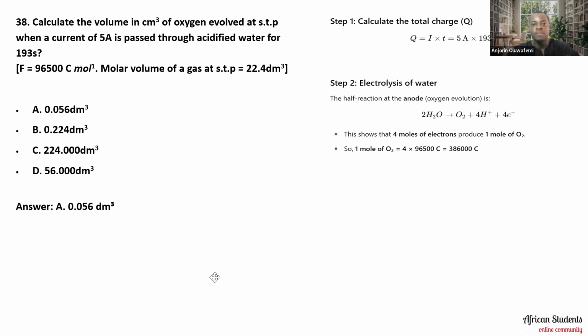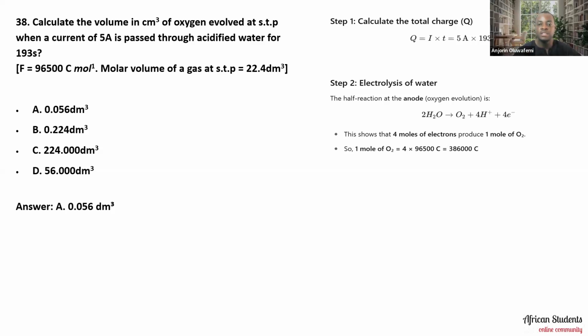The second step is to look at the half reaction at the anode, where oxygen is involved. This shows that 4 moles of electrons produce 1 mole of oxygen. So 1 mole of oxygen requires 4 times 96,500, which is about 386,000 coulombs.